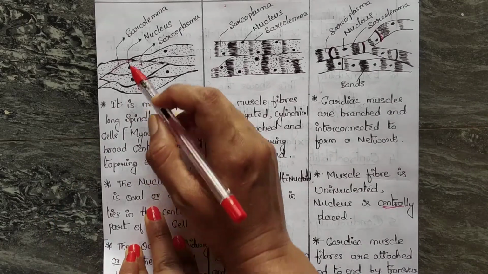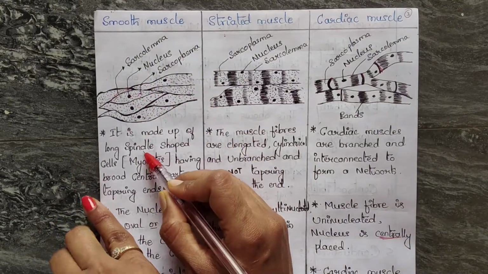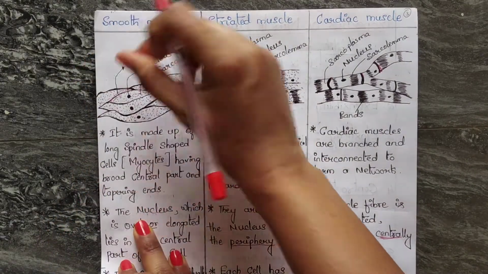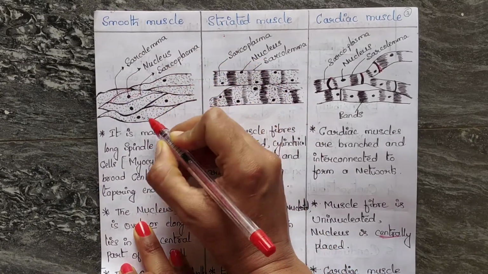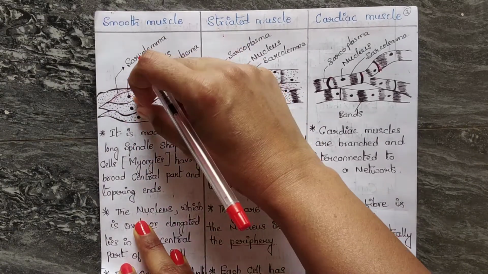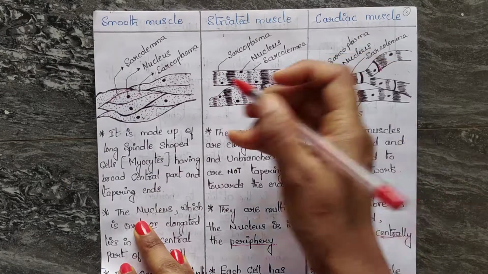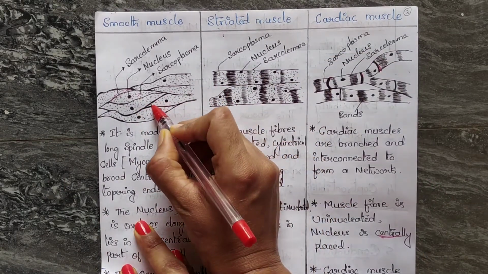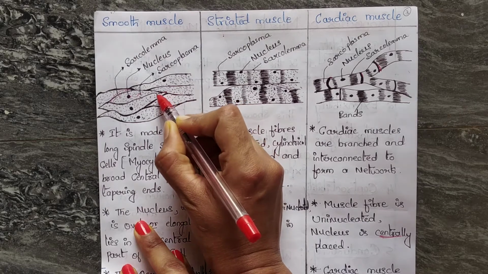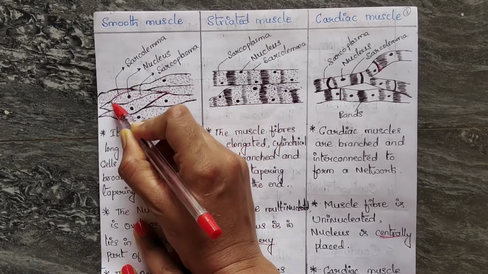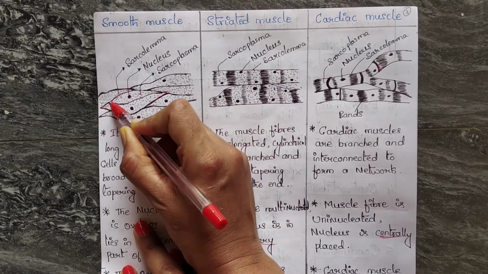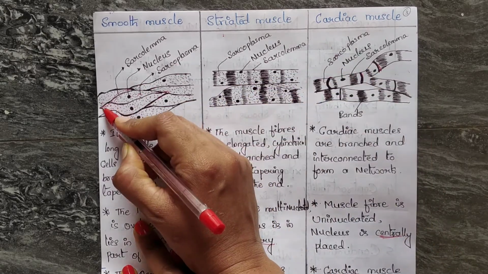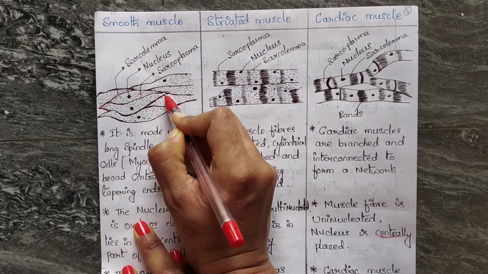Here, in case of smooth muscle, it is made up of long, spindle shaped cells, meaning they are bulged in the middle central part and they are tapering. You can see the tapering here. Look at the diagram for better understanding. So smooth muscles have tapering ends.